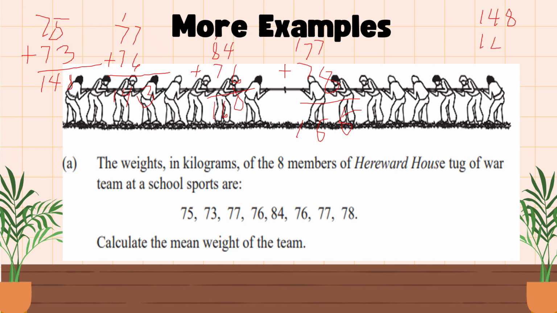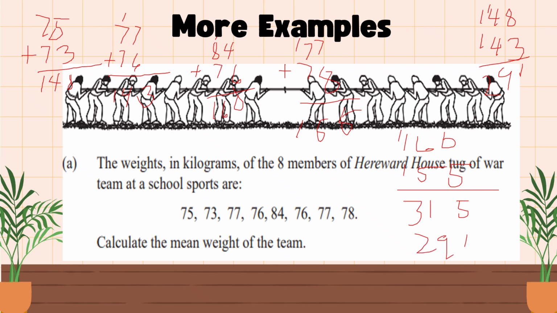Then let's total 148 plus 143, we have 291. Then we have 160 plus 155, that's 315. Then 315 plus 291 is 606.